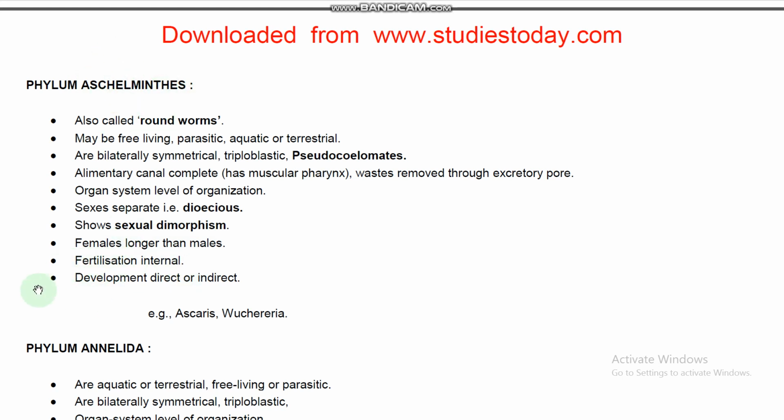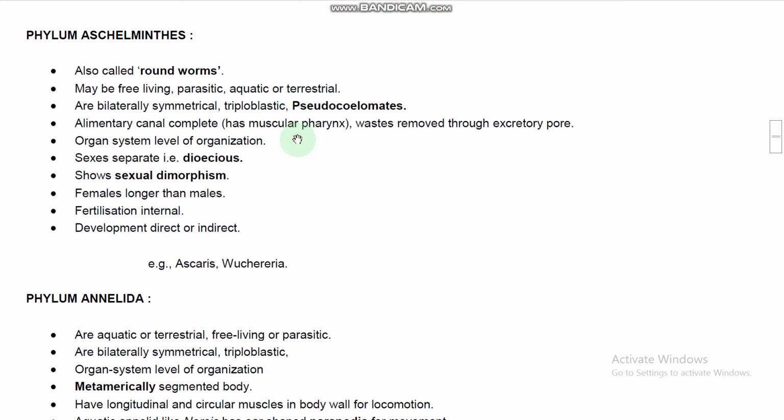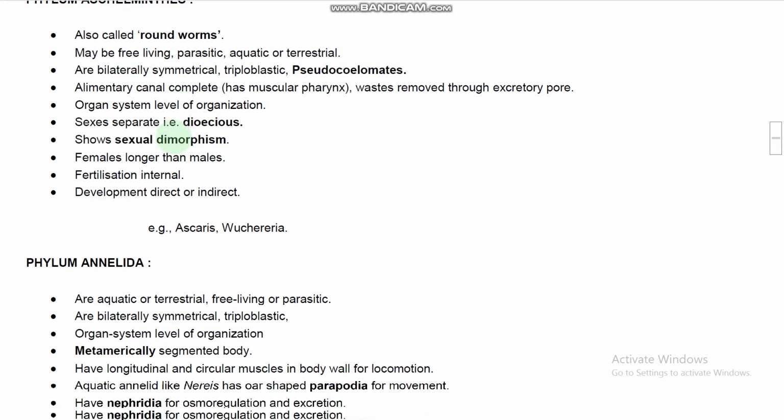Fertilization is internal, and development is direct or indirect, both. Females are longer than the males. Sexual dimorphism is exhibited in Ascaris, which we discussed earlier, right? Examples: Ascaris the roundworm and Wuchereria bancrofti, the filarial worm, right? Go through the NCERT examples also. The major unique character is that they are tube-within-a-tube like organisms, so that is why they are called roundworms. Aschelminthes are the first complete gut organisms and are pseudocoelomates.